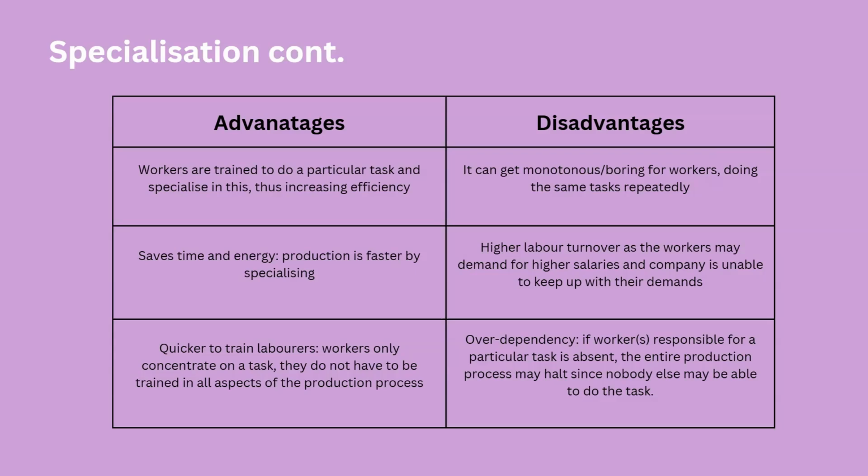Also, it's quicker to train laborers. Workers only concentrate on a task. They do not have to be trained in all aspects of the production process. Since the person is specializing, they just need to learn one skill, and once they learn it, they'll be good at it. But if they have to learn everything in production, first of all, it would be very time consuming. They'd be really panicking, thinking, oh, I have to learn so many different things, and there'd be so many mistakes. So instead of learning just one thing, it would be really easy for the worker themselves and easy to train them as well.